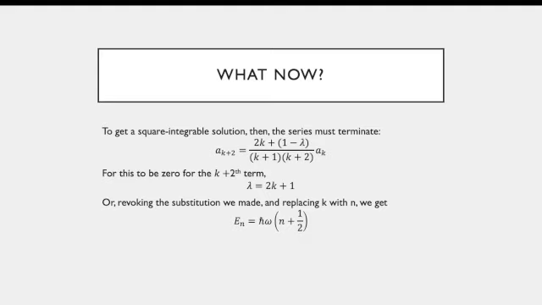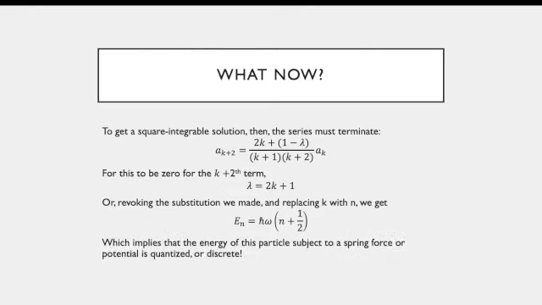It can only take on values when n is equal to an integer, so 0, 1, 2, 3, 4, 5, etc. And it's important to note here too that when n is equal to 0, so the lowest energy that you can have, you get a positive or greater than 0 energy, which is kind of crazy. So the lowest energy that the quantum harmonic oscillator can have is something that's greater than 0, which is very different from what is classical.